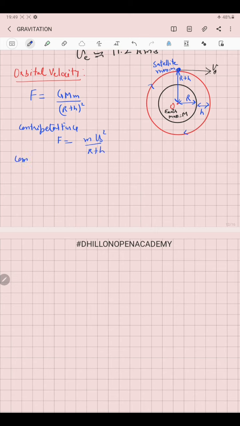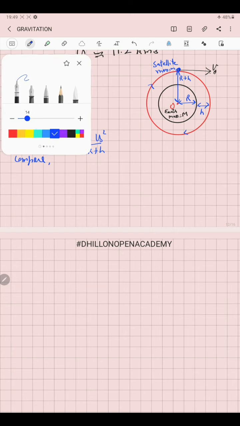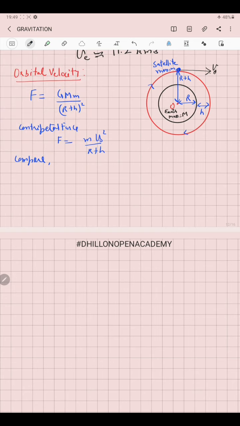So if we compare both the equations, we have m v naught square over r plus h equal to GMm over (r plus h) whole square. Here m gets cancelled, one r plus h gets cancelled, so v naught comes out to be under the root GM over r plus h. This we take as equation 1.